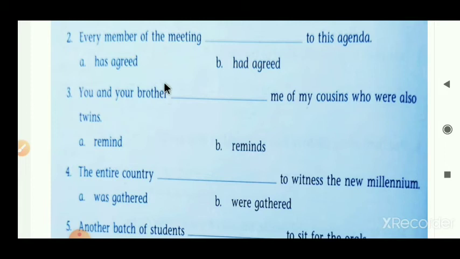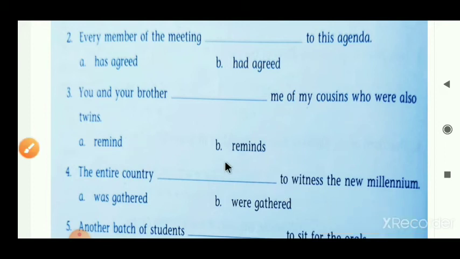According to the plural subject we have to put a plural verb here. So we have to put the word remind as our answer. The finalized sentence becomes: You and your brother remind me of my cousins who were also twins. So remind is the correct answer here.